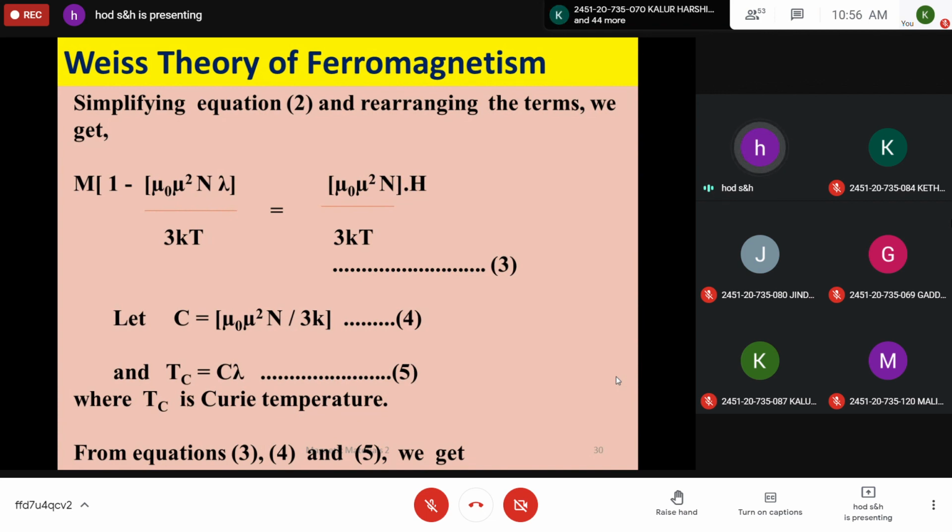Then you define, let us assume mu naught mu square N by 3k is C and Tc is equal to C lambda, where Tc is Curie temperature. Please note down. Let us assume mu naught mu square N by 3k is C and Tc is equal to C lambda, equation 5.